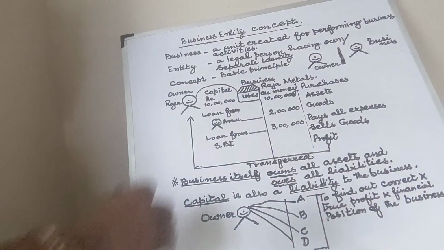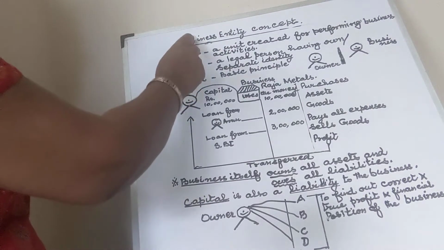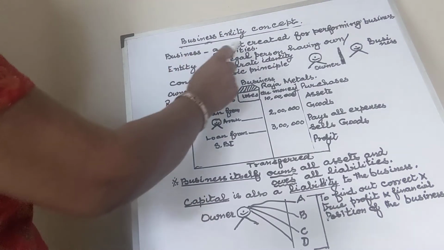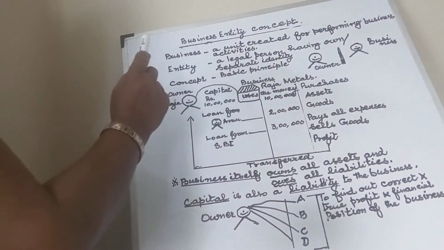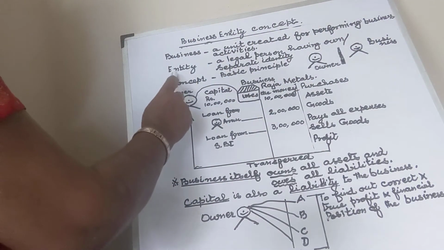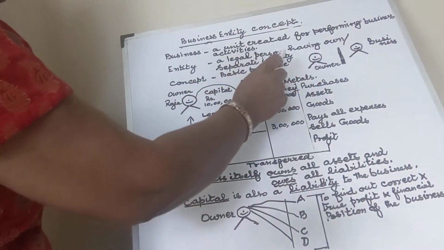Hi, today we are going to see the business entity concept. What is a business? A business is a unit created for performing business activities. Entity means a legal person having their own or separate identity.